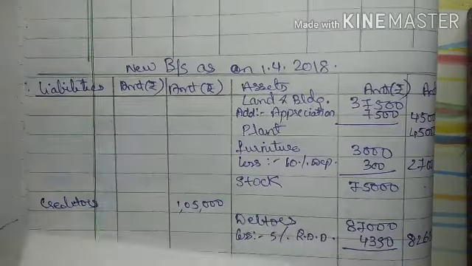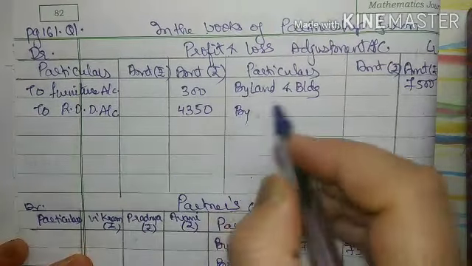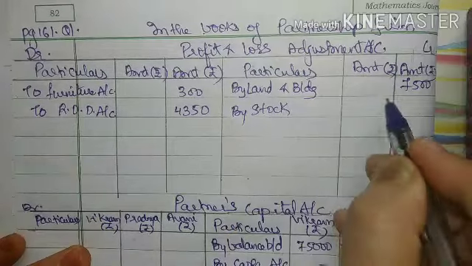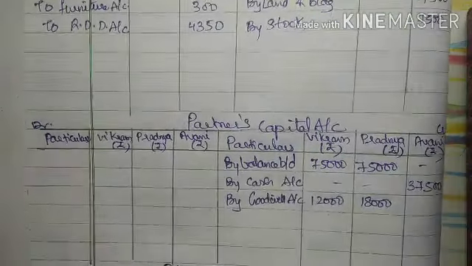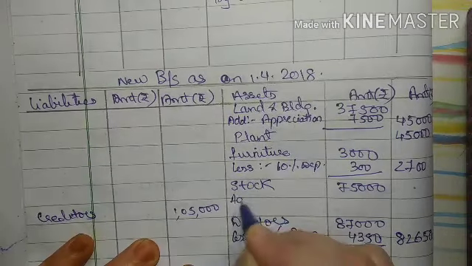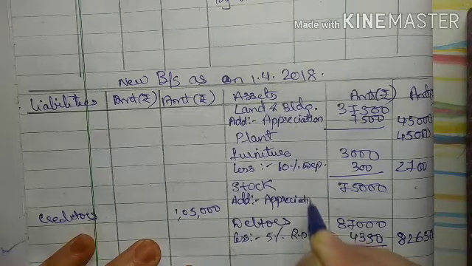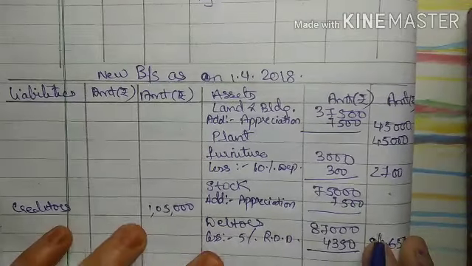Whenever there is an increase in the value, the first effect will be in your profit and loss account, credit side, by stock 7,500. The second effect will be given in your balance sheet: add appreciation 7,500.